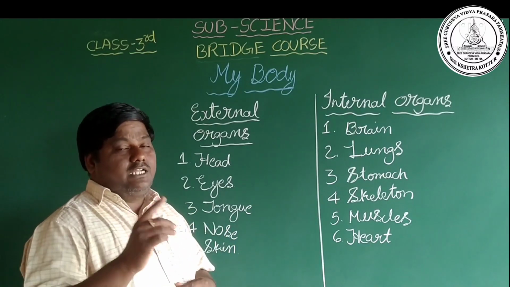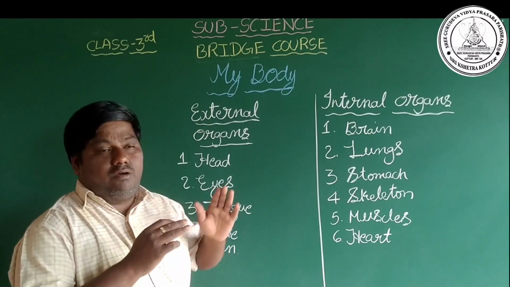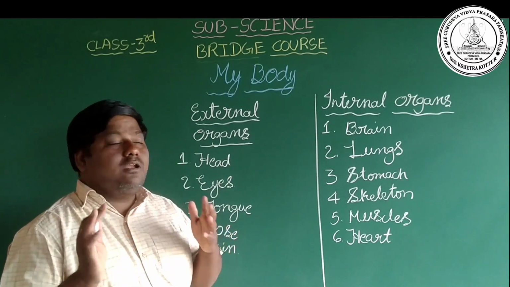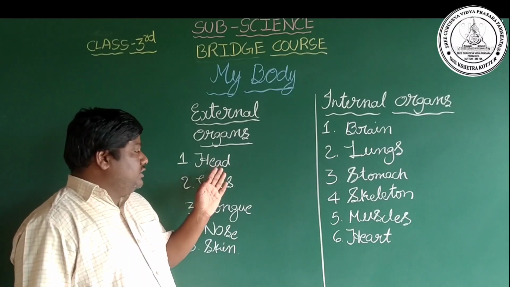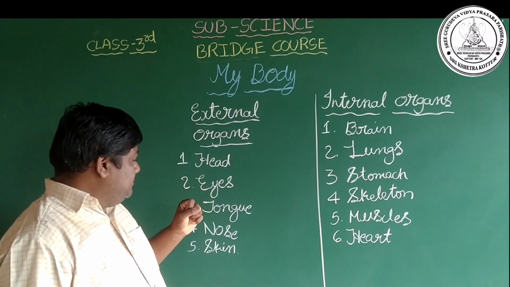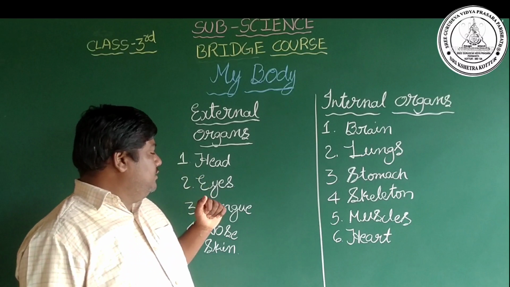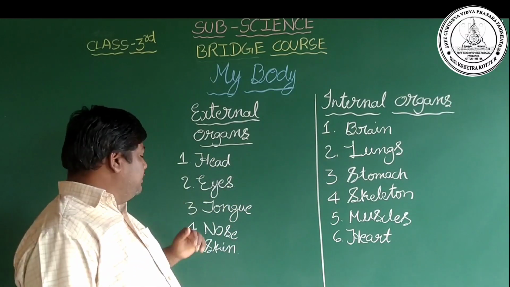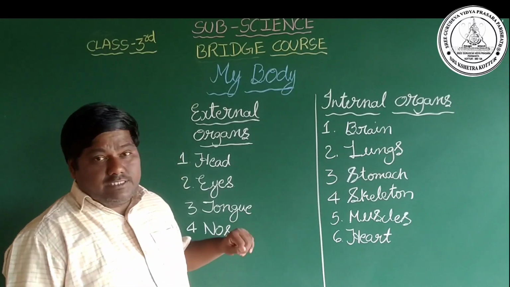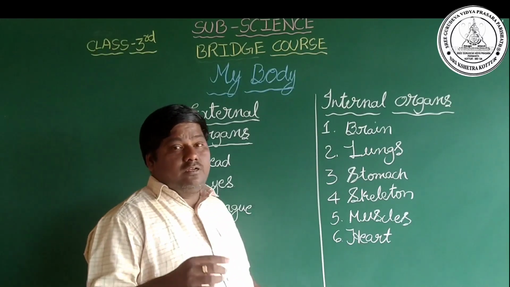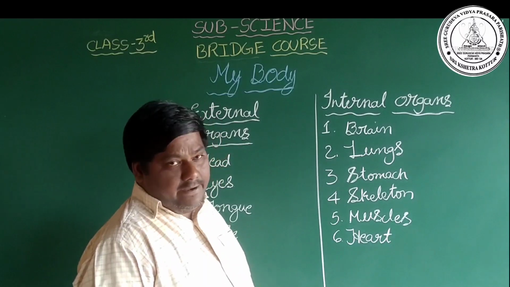In third standard you are going to learn all about this human body. What is the function of the head? What is the function of the eyes? What is the function of the tongue? What is the function of the nose? What is the function of the skin? You are going to learn in third standard.